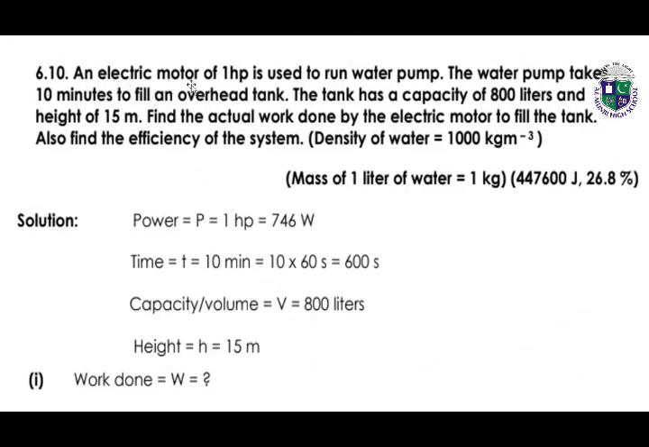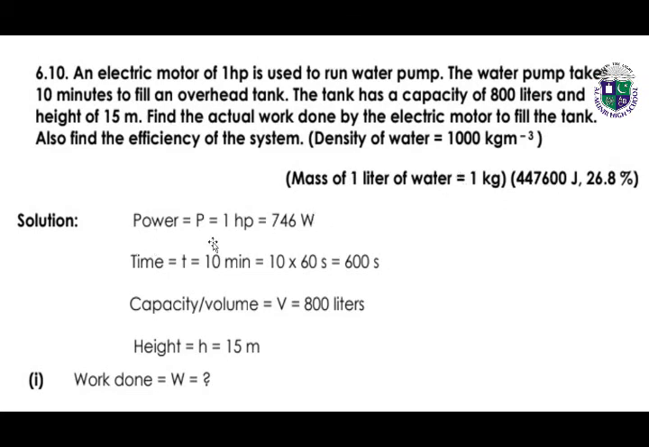6.10. An electric motor of 1 horsepower is used to run a water pump. The water pump takes 10 minutes to fill an overhead tank. The tank has a capacity of 800 liters and height is 15 meters. Find the actual work done by the electric motor to fill the tank. Also find the efficiency of the system. Density is given. Mass of 1 liter of water is given, students.